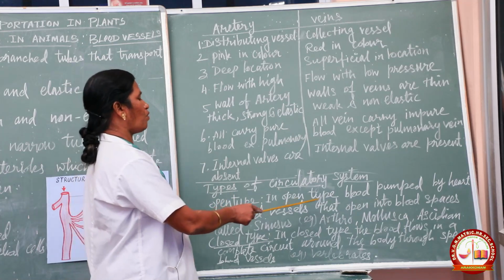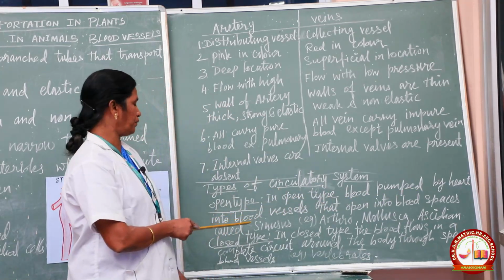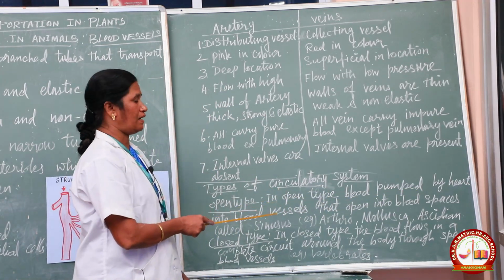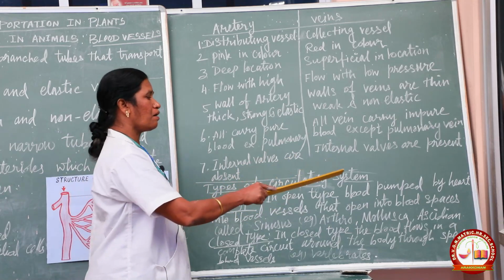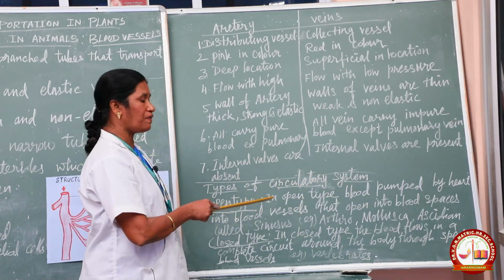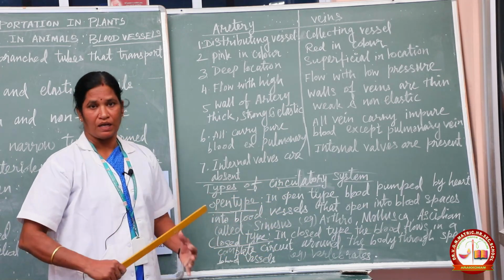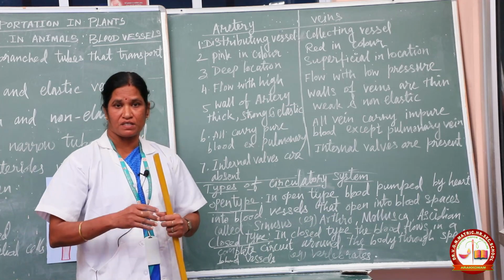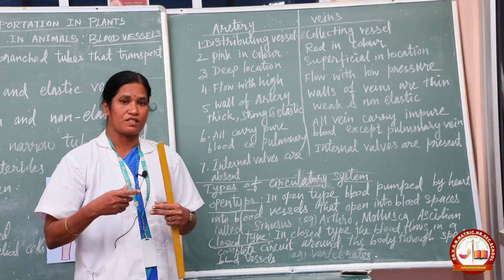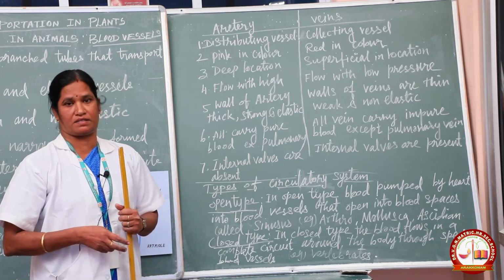In open type, blood is pumped by the heart into blood vessels that open into blood spaces. These blood spaces are called sinuses.